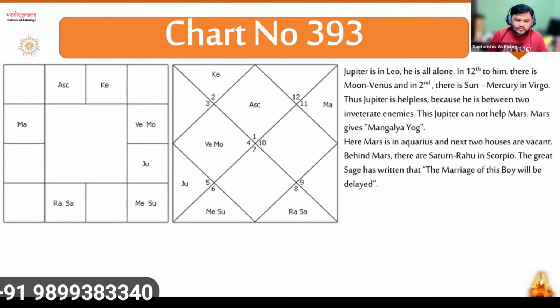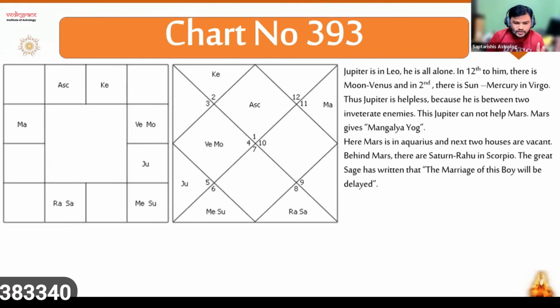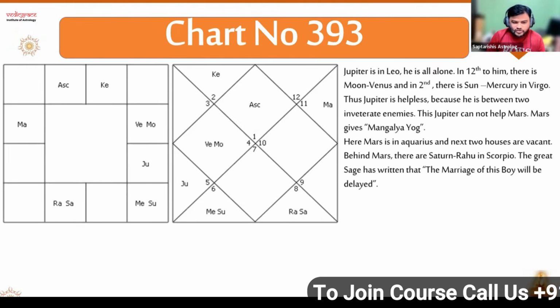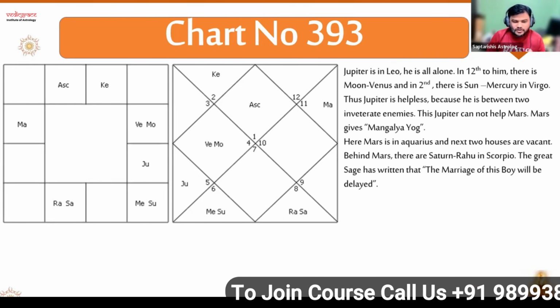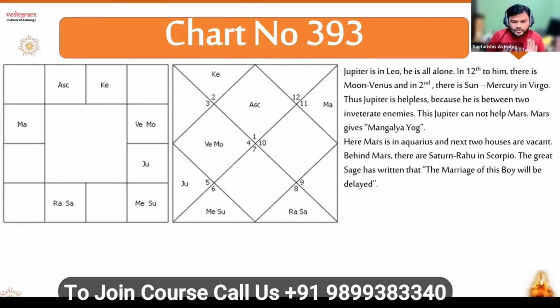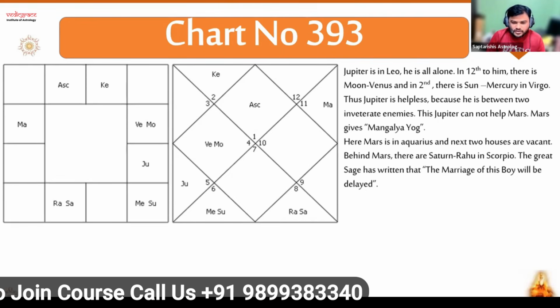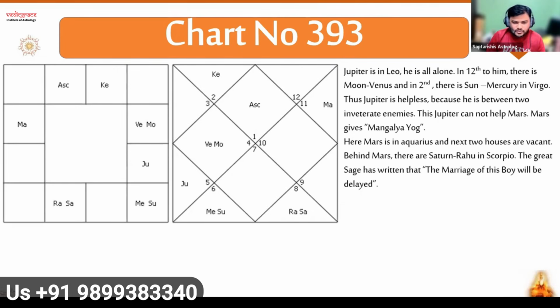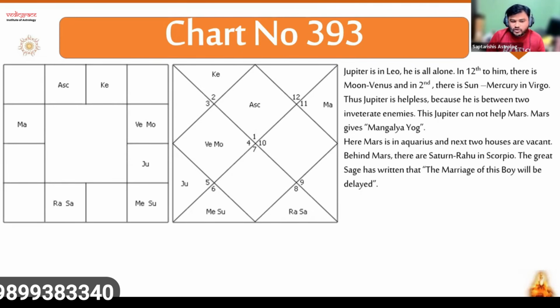Here, Jupiter and Mercury are enemies. In Nadi, there are two things. Mercury and Jupiter are friends, but Jupiter and Mercury are enemies. There is one more exception to it that we will discuss when we read about friendship and enmity. So here again, Jupiter is between these two enemy planets, not malefics.